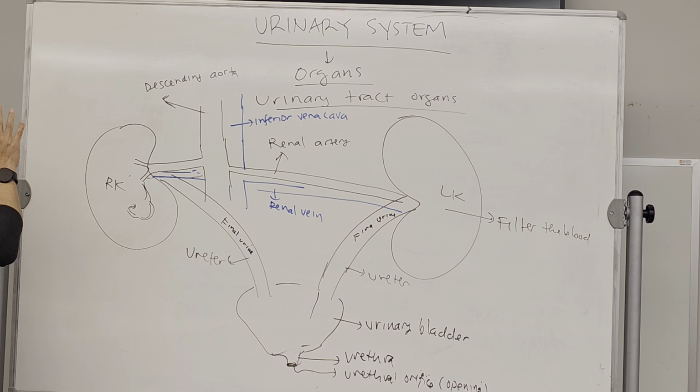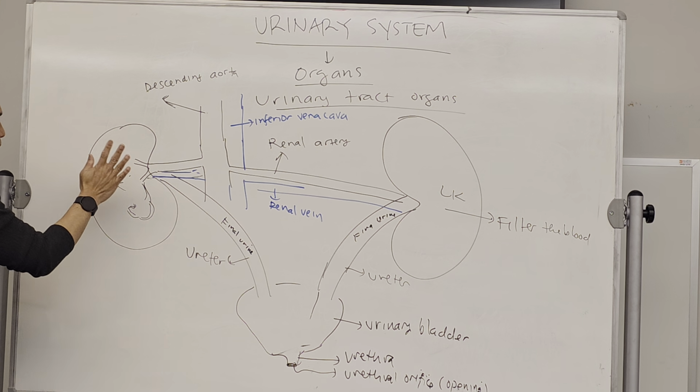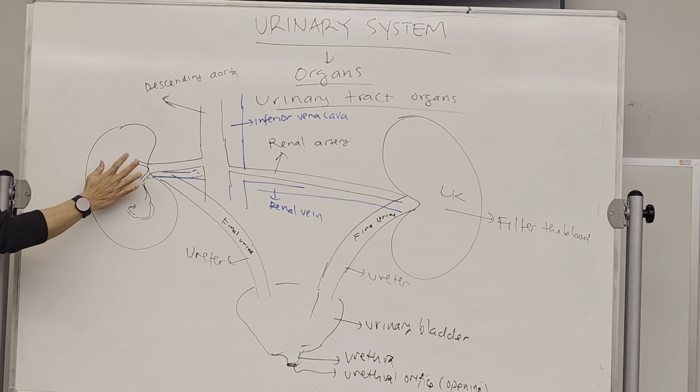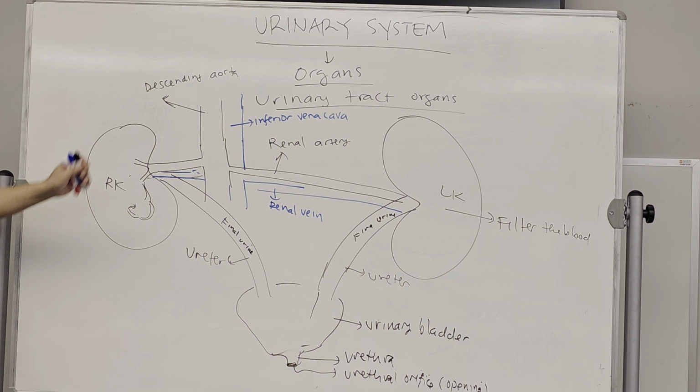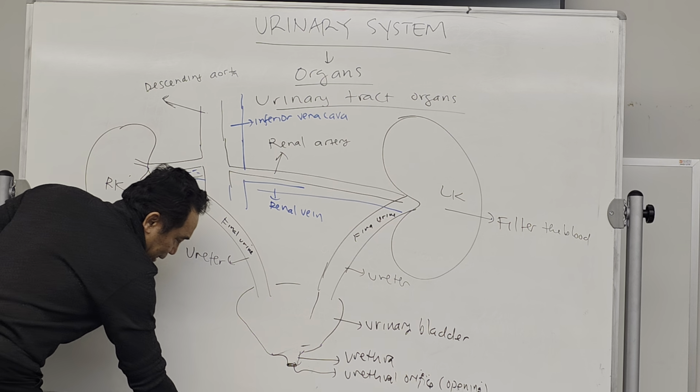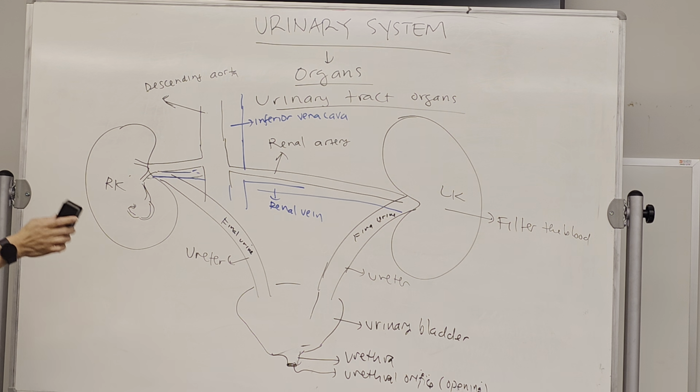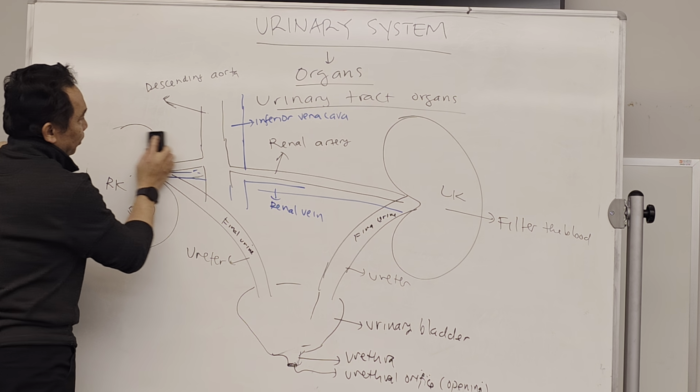Again, in order to know that, we just focus on the kidney, because only the kidney filters the blood. The rest is just tract. There is no filtration, only in the kidney. I'm going to draw a bigger kidney over here. Can I erase this one?